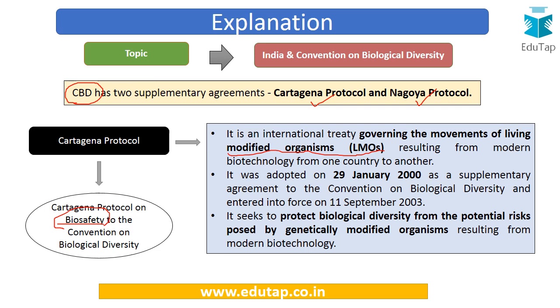So with the use of modern biotechnology practices, we are modifying living organisms, we are making some genetic changes, and we are moving towards genetically modified organisms. So it talks about tackling the risk arising out of these organisms. It seeks to protect biological diversity from the potential risks which may be posed by these genetically modified organisms resulting from modern biotechnology practices.